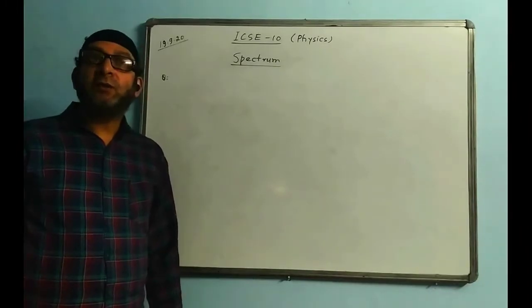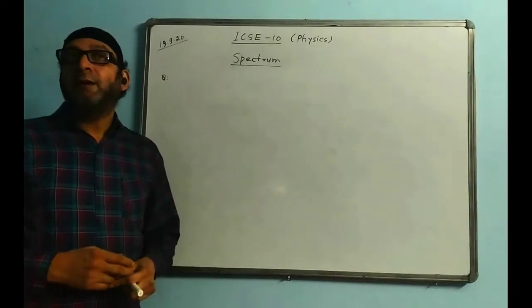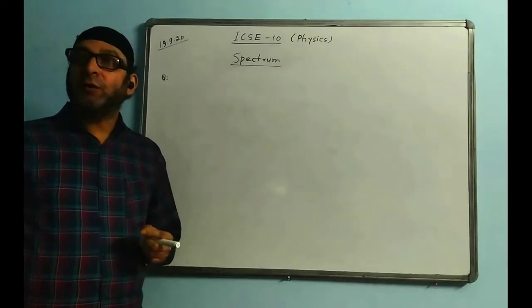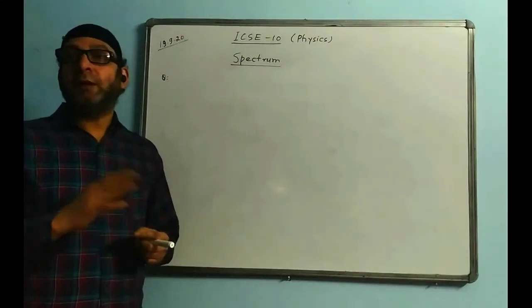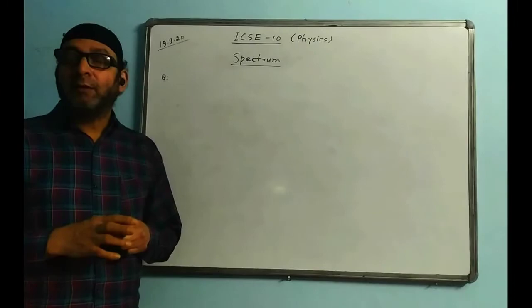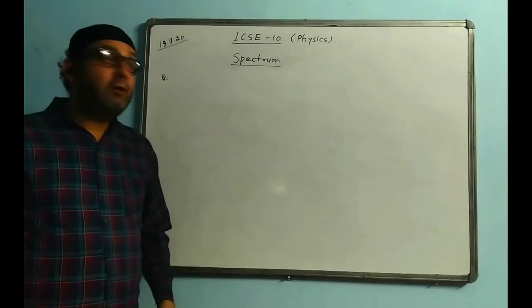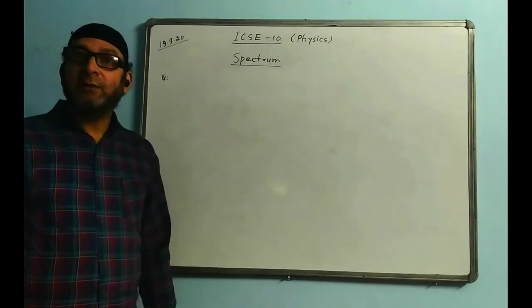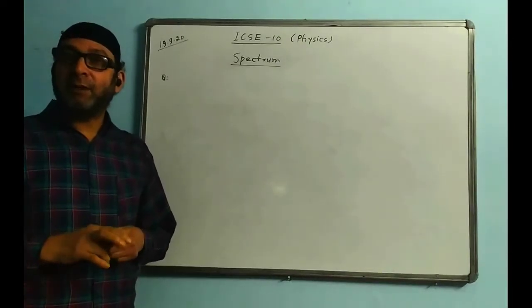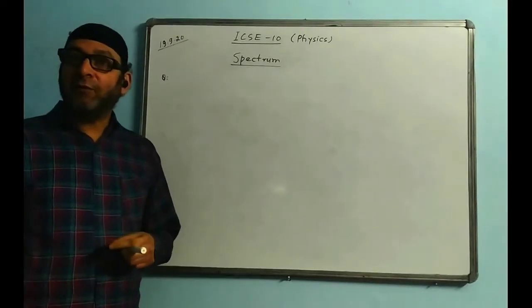In class 9, we used to do a topic, range of audibility. What is the range of audibility? If you remember, we used to say 20 hertz to 20,000 hertz. We can only hear sound whose frequency lies between 20 hertz and 20,000 hertz. That is the audio range or range of audibility. In the same way, the range of visibility is 4,000 angstrom to 8,000 angstrom. That is wavelength wise. Wavelength wise, it becomes easier to remember. 4,000 is a round figure and 8,000 is another round figure.